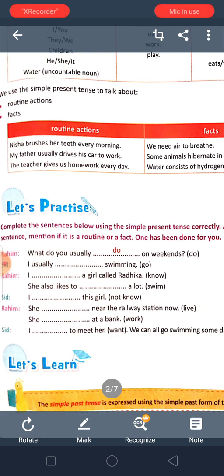So this is a routine because every weekend he does all these things. I usually go for swimming. Here, usually go, it is also a routine. So you have to write routine. Like this, you have to do this. Okay?